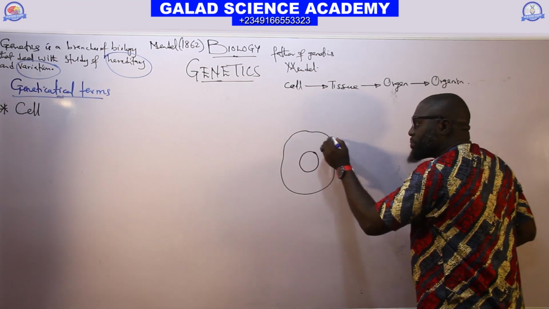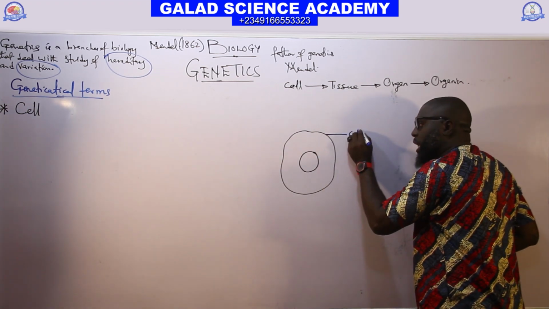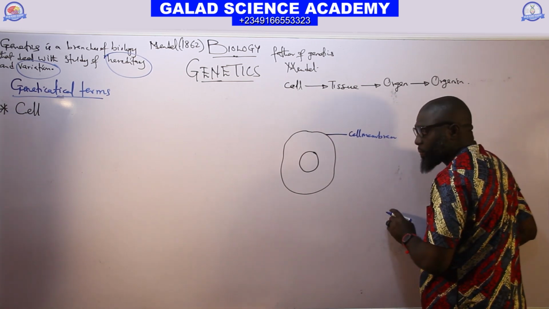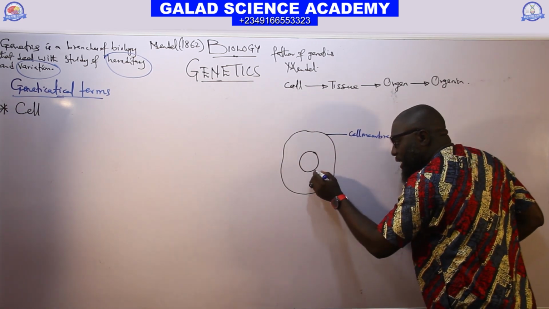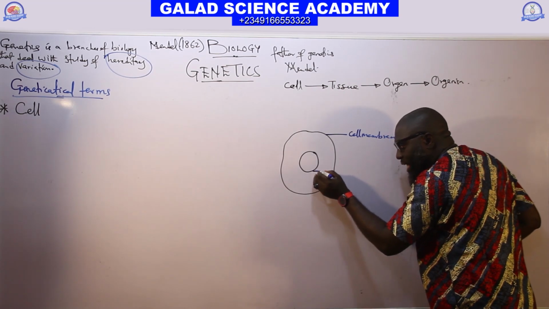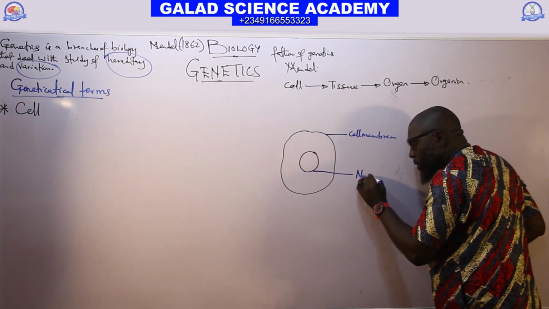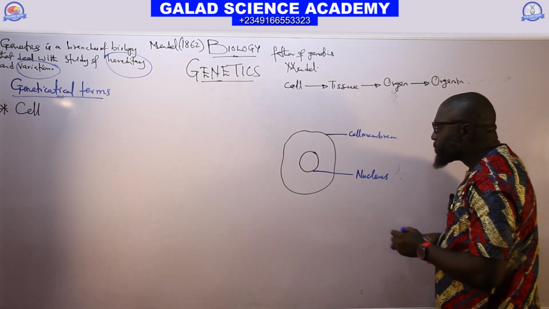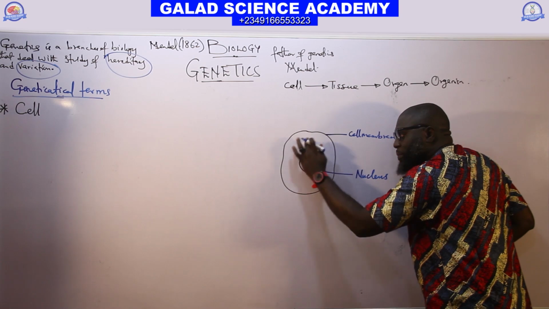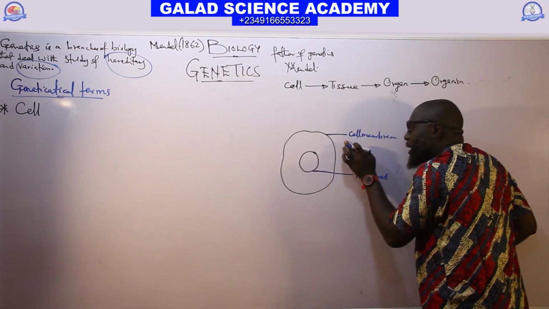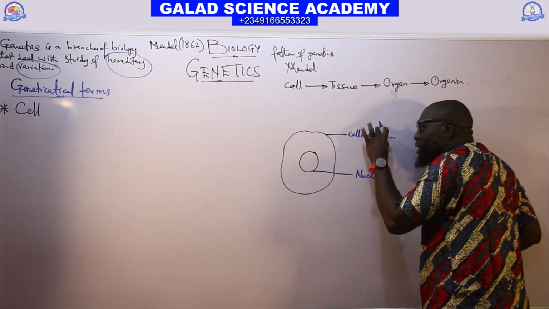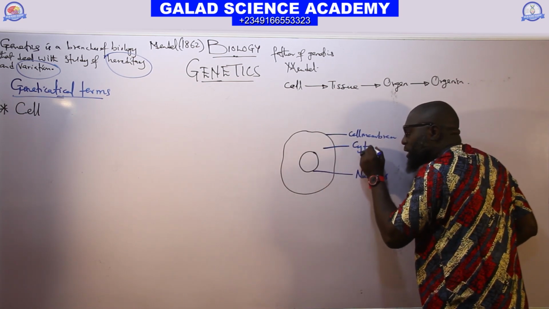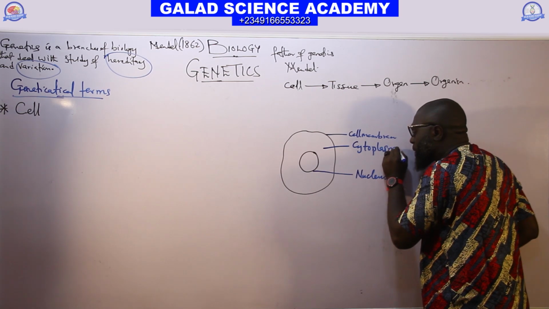Let me say, this membrane that surrounds the cell, we call it the cell membrane. And the space between the nucleus and the cell membrane, or plasma membrane or plasmalemma, we call the cytoplasm.